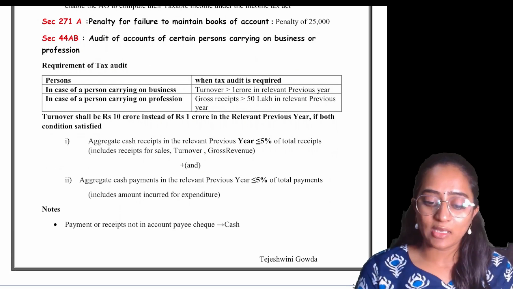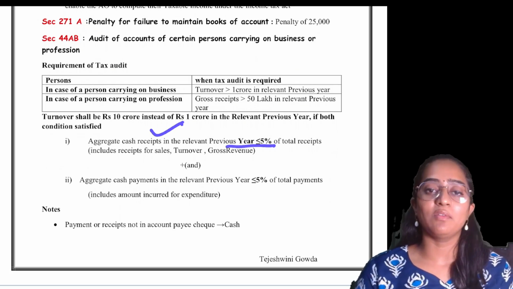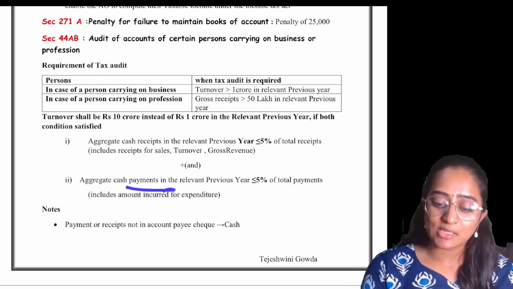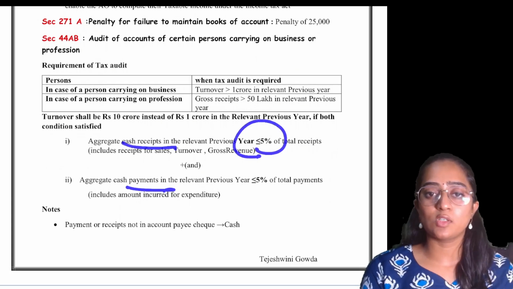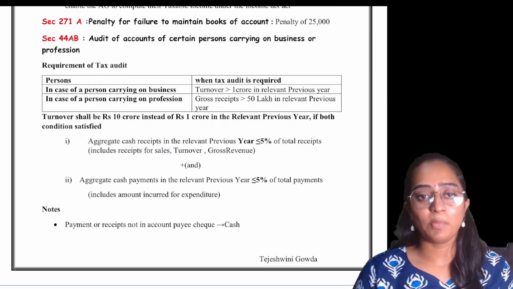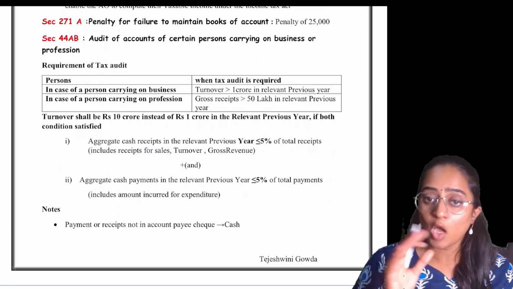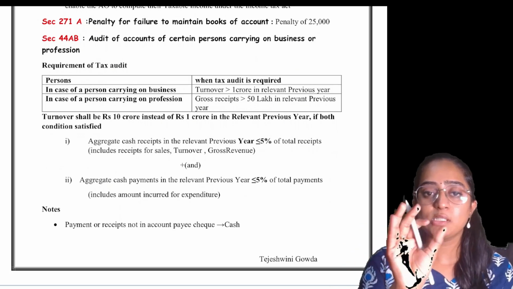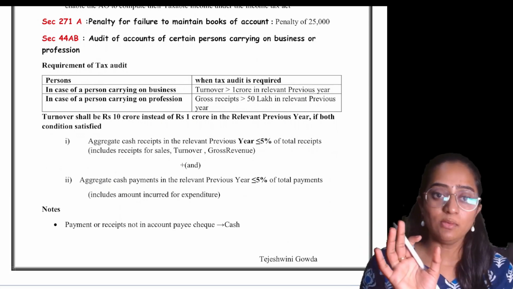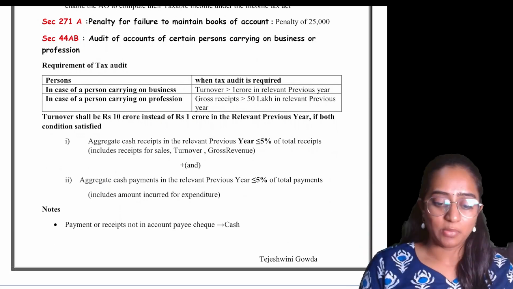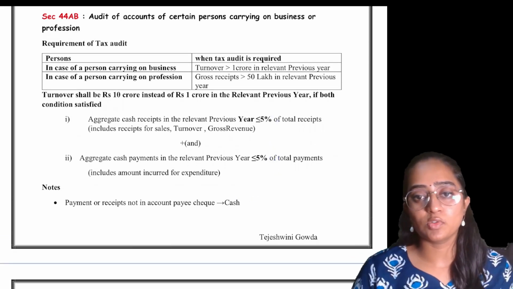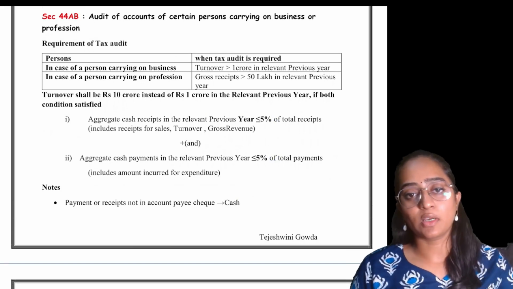That is, the aggregate of your cash receipts in the relevant PY is less than or equal to 5% of the total receipts, and cash payment is less than or equal to 5% of the total payments. Out of the total payment made, cash payment is up to 5%. Out of total receipts received, cash receipts is up to 5%. If both the conditions are satisfied, then you have to maintain your books of accounts, then you have to get your books of accounts audited.